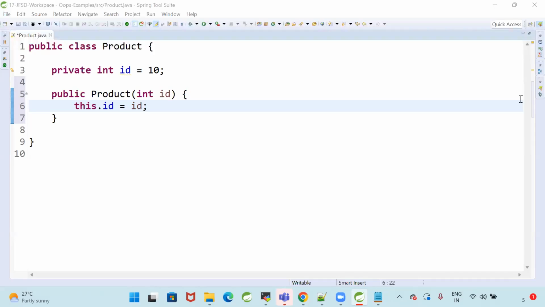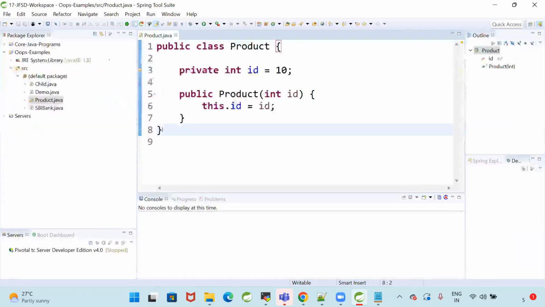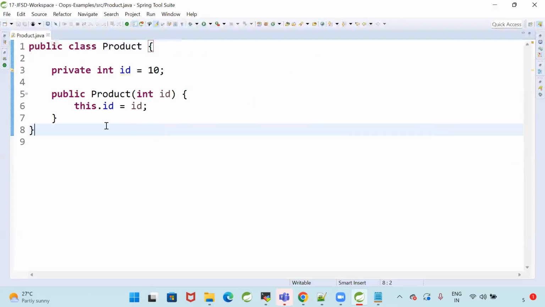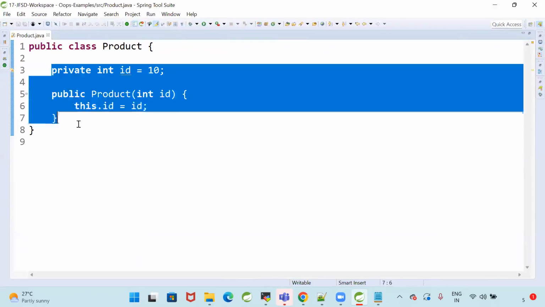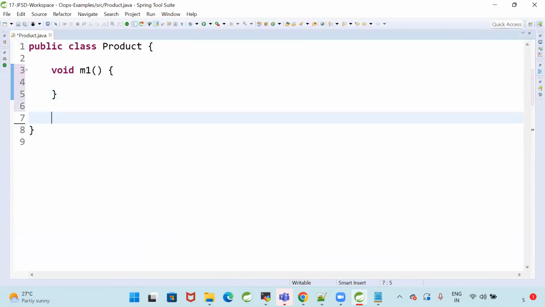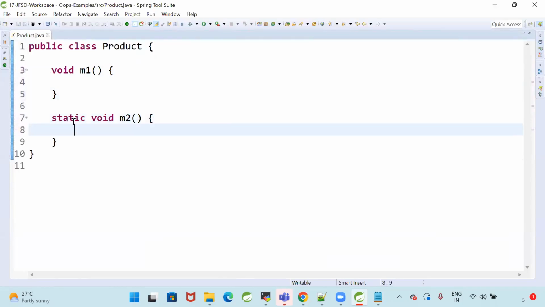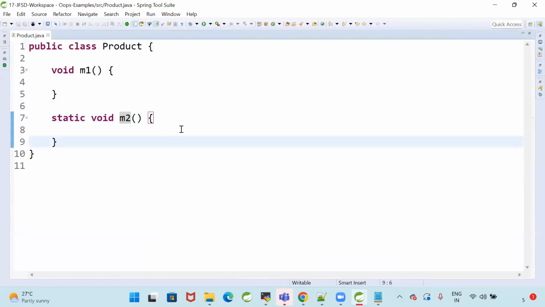Sir, can we call the static method in another non-static method, sir? Yes, you can call it by using the class name. Let me write the program. Now, here we are having void m1. It is a non-static method. I'm writing static void m2. M1 is what? Instance method. M2 is what? Static method.